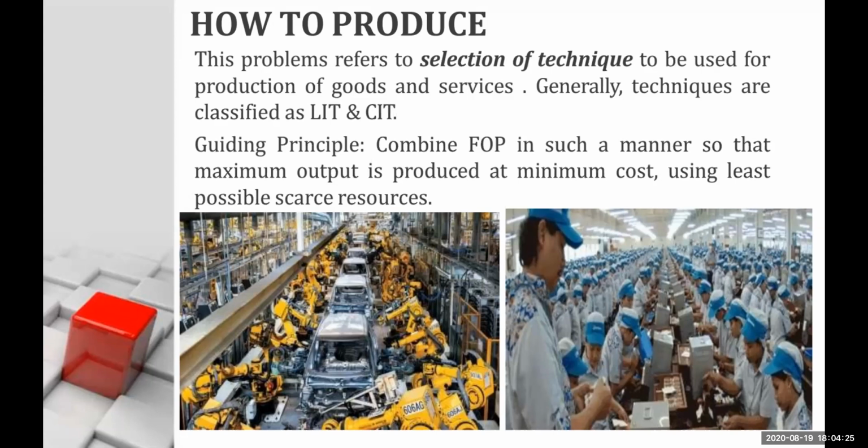Now, the how to produce problem can generally be solved depending on the type of economy. If your economy is a capitalistic economy, obviously your economy is a developed economy, so you can afford to use capital intensive technique. But if it is a socialist economy which is owned, controlled, and managed by the government, whose main aim is to do the welfare of the economy, then they will go in for labor intensive technique, so that there is no problem of unemployment.